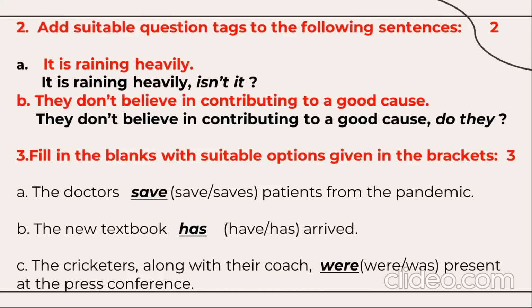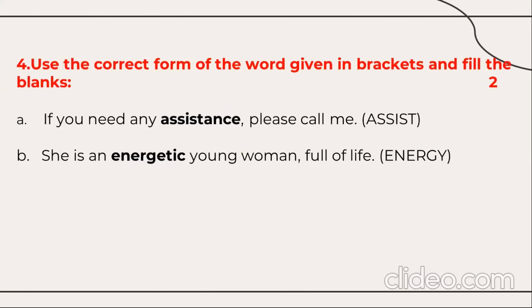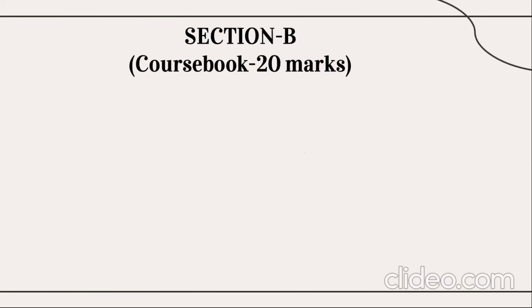The cricketers, along with the coach, were present at the press conference. So the first noun or the first subject is the cricketers. This is in the plural form. So here the plural helping verb were. So this is how we can see the grammar here. Next, the last part, we need to fill in the correct form of the word given in the bracket: assist, assistance, energy, energetic. This is for 2 marks. So this is how we end here.